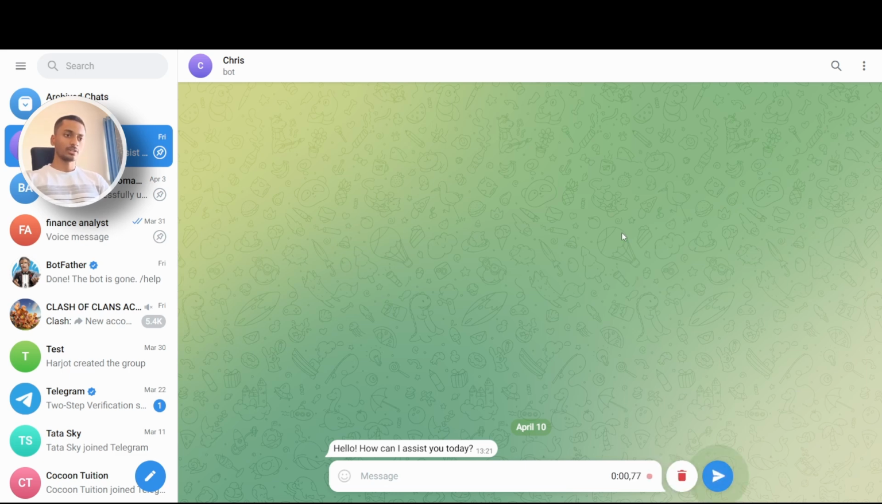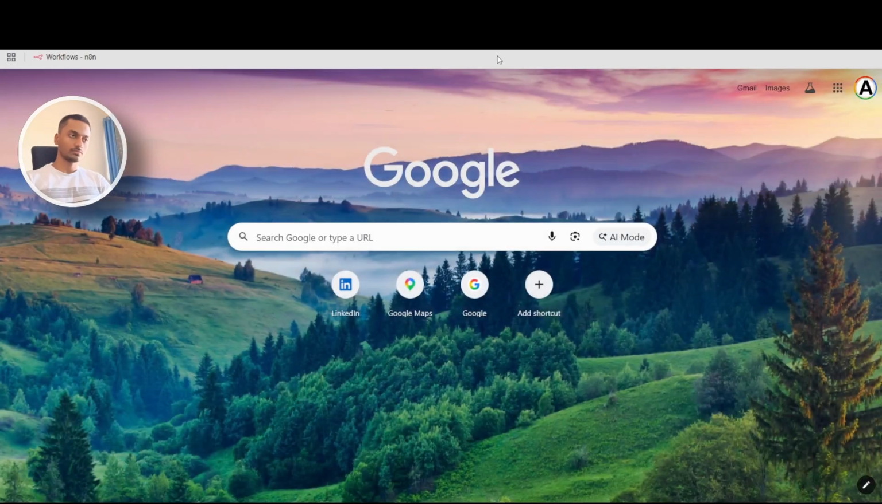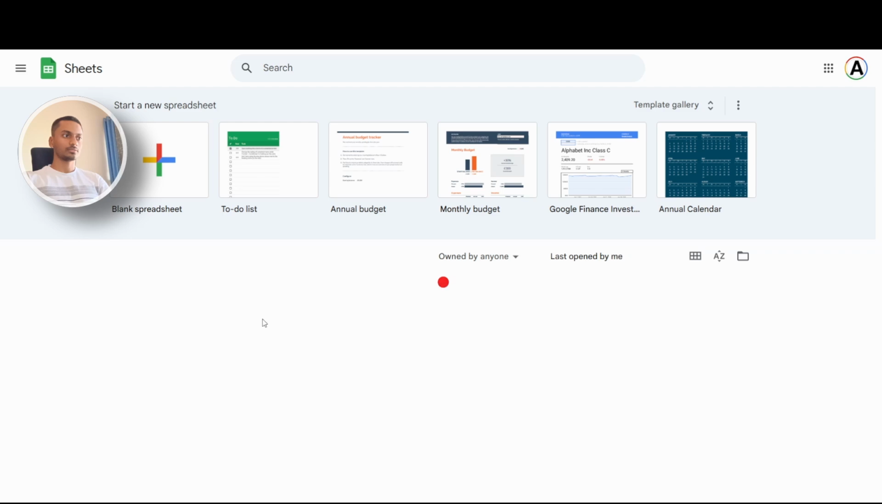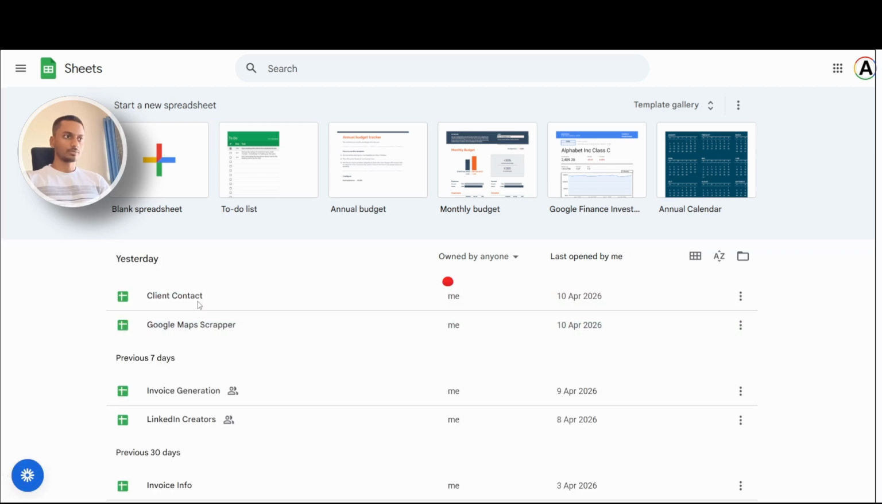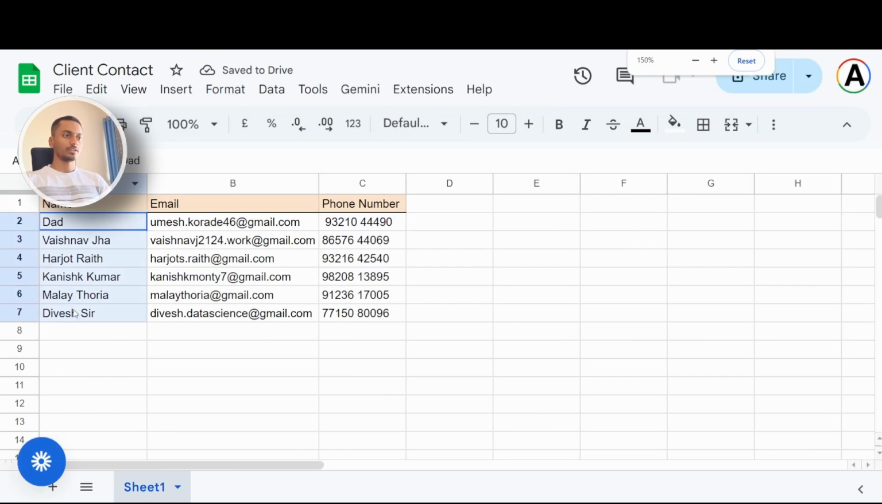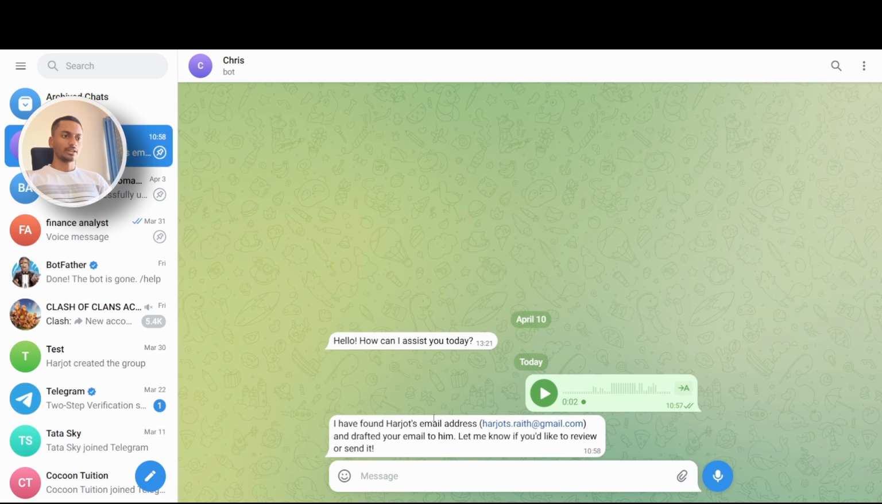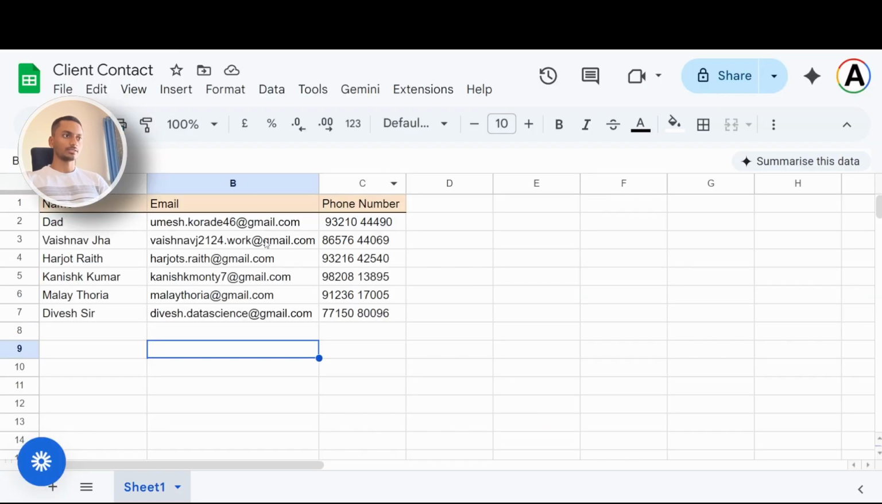Hi Chris, can you send me Harjot's email? So I've asked the agent to send me one of my friend's email. Let's check first of all. I will show you the contact database. This is the client contact database and it has a total of 6 people, their email addresses and their phone numbers. Well, it has retrieved the correct email address of Harjot, and that is this.